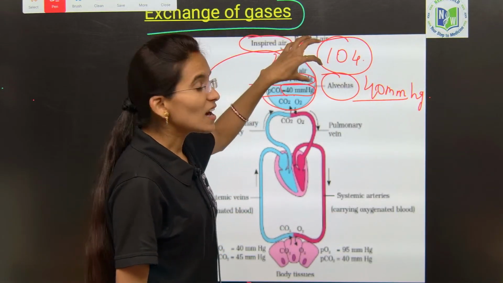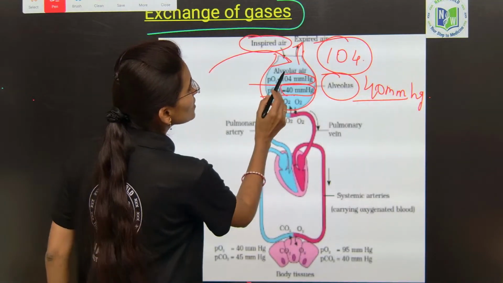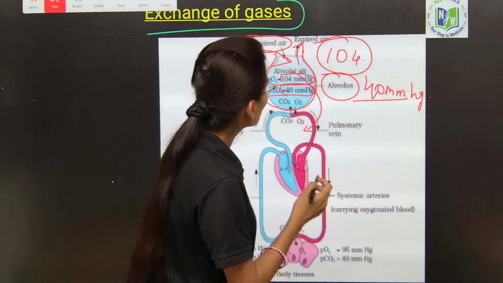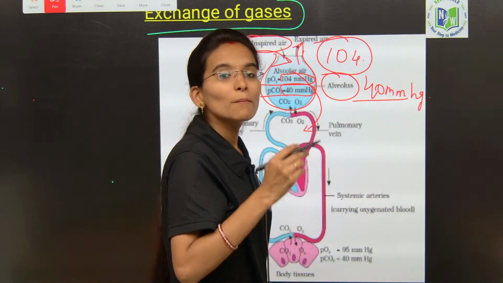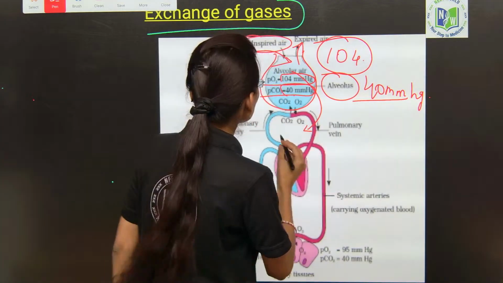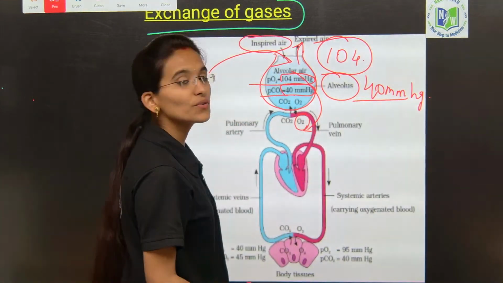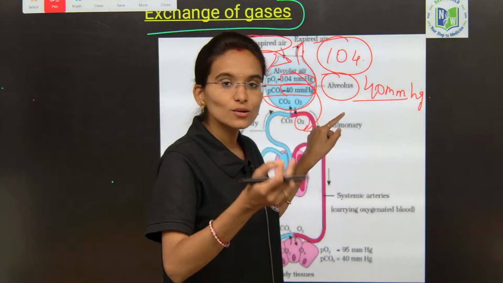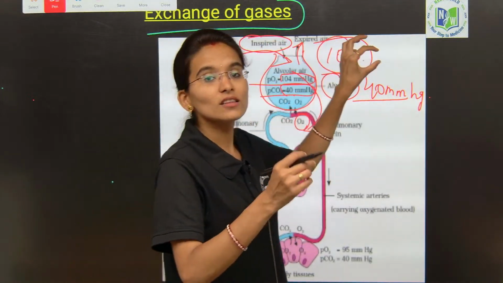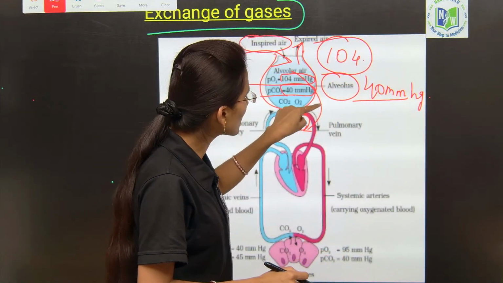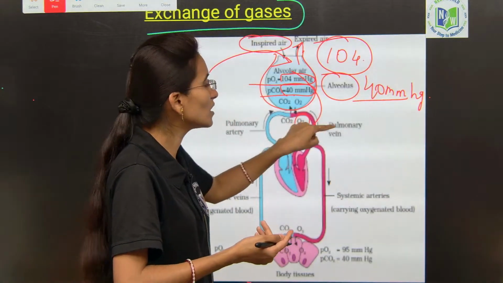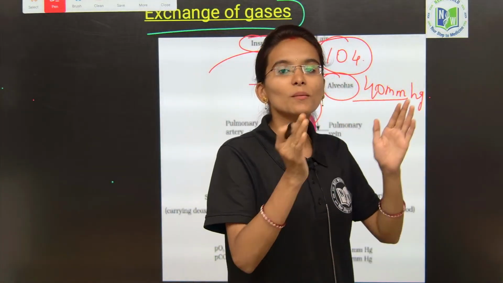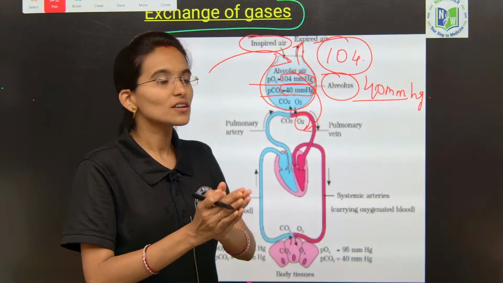As it is more here, this oxygen has to be transferred to the pulmonary vein, okay. Why does it have to transfer to the pulmonary vein? Because inside the pulmonary veins the pressure of the oxygen is very low. So the pressure of the oxygen in the pulmonary veins is low, hence the oxygen from the alveolus is going to transfer, and then it is going to enter into the pulmonary vein. In this way the gas is going to flow from higher to lower partial pressure, right.